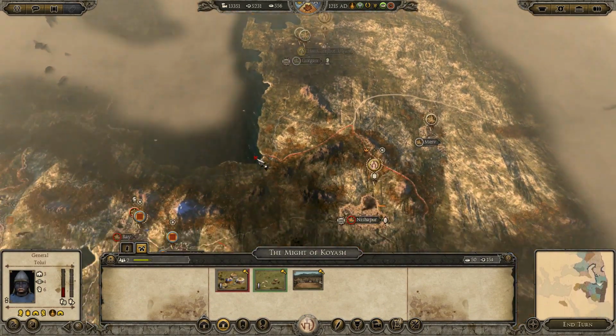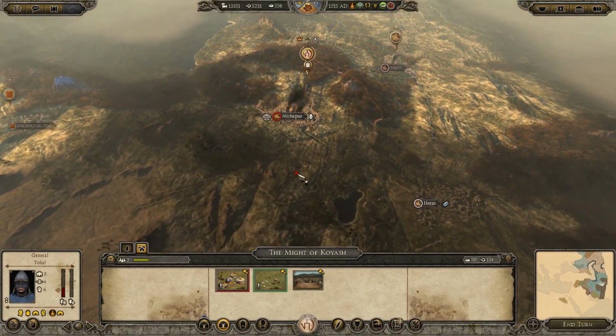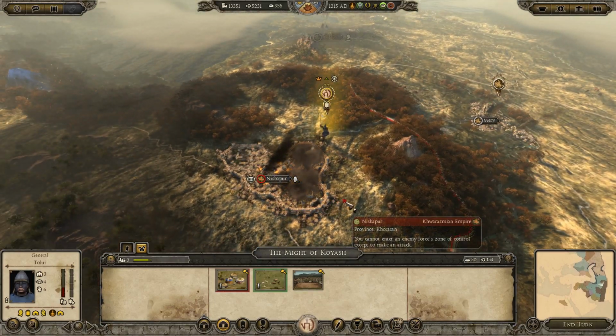I'm not sure. I'll have to have a think on where I want to allocate my resources, but that is where we are going to leave it, guys.